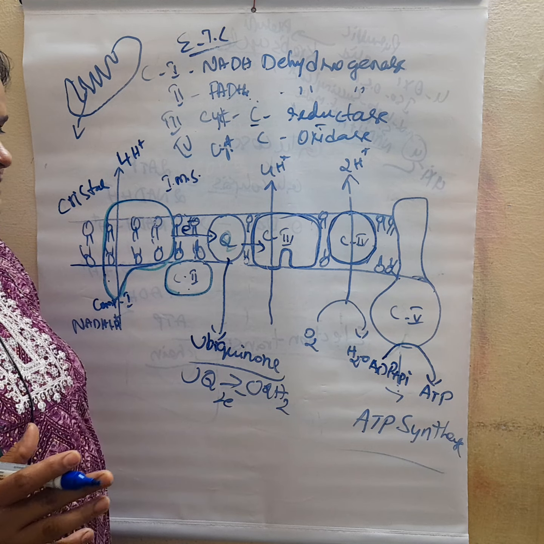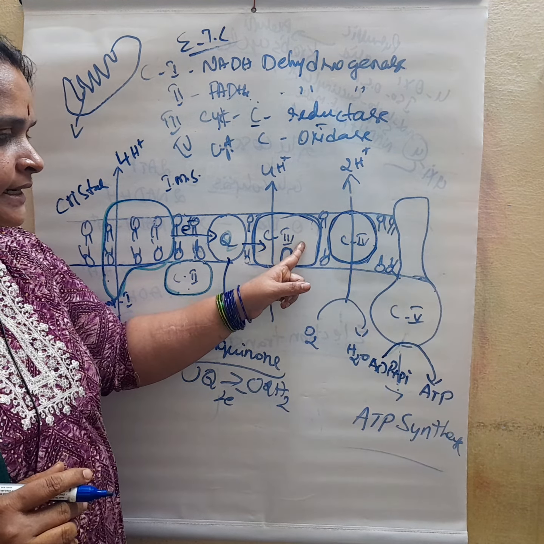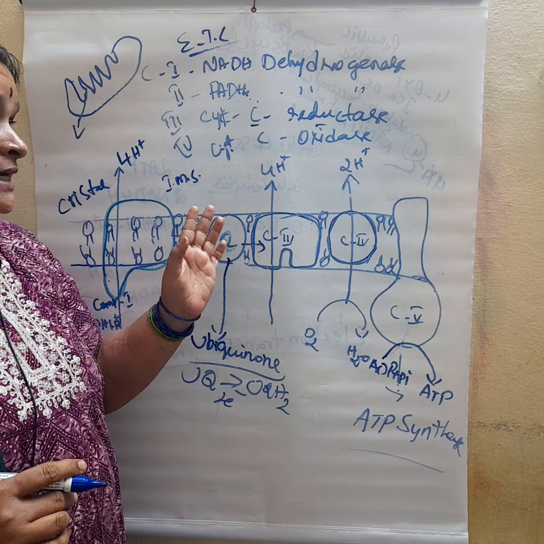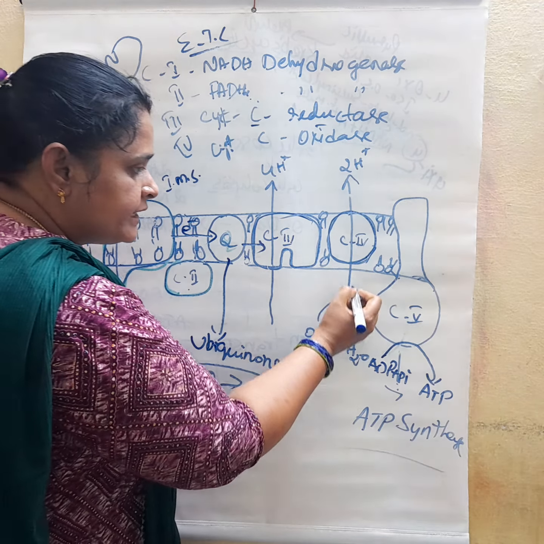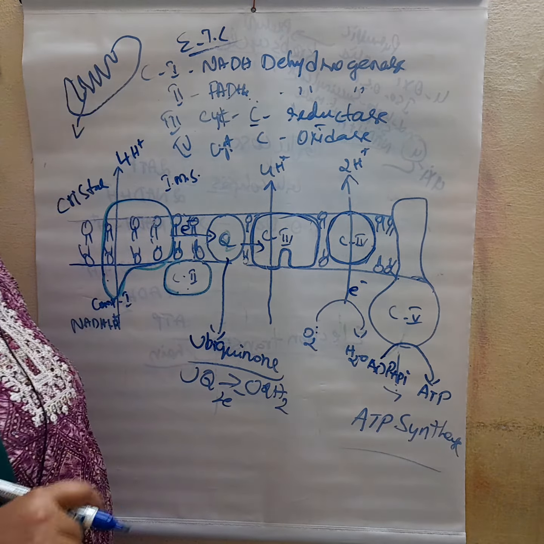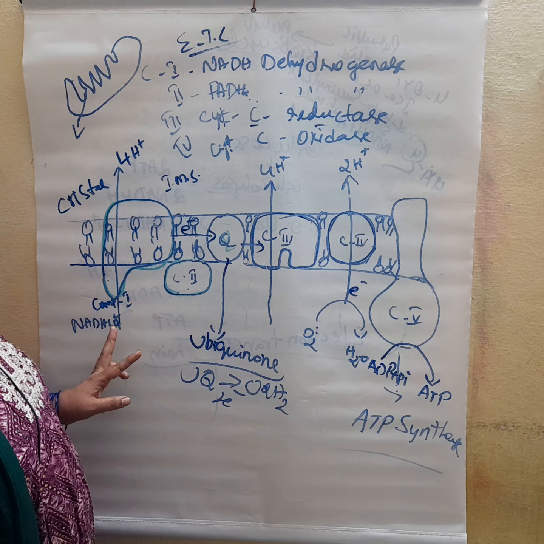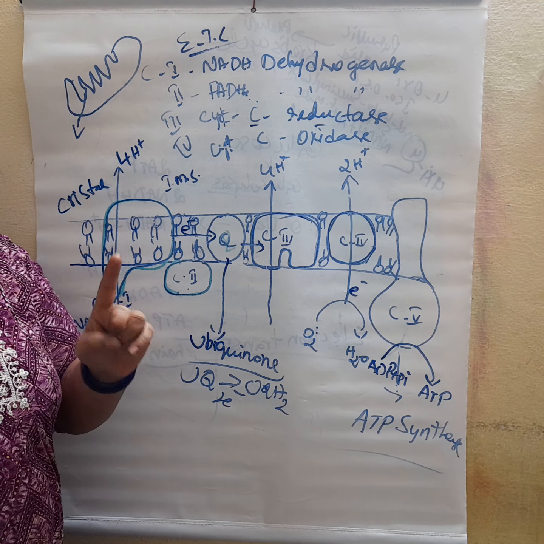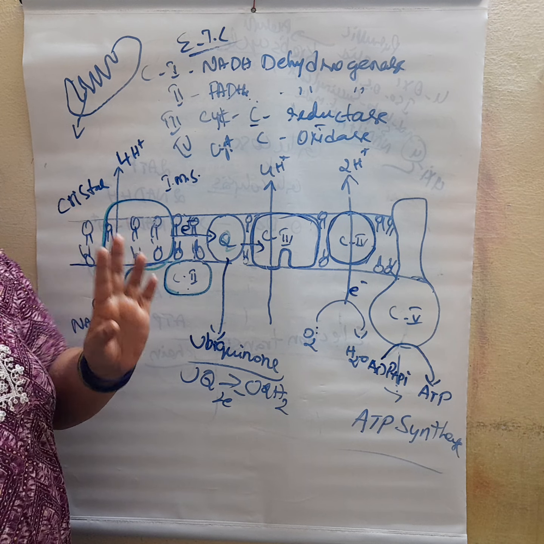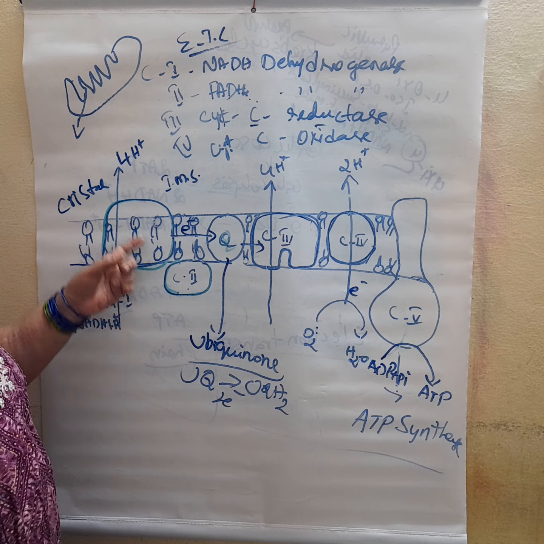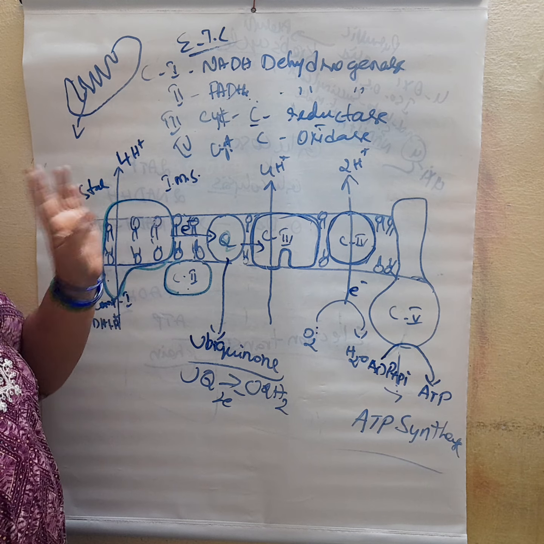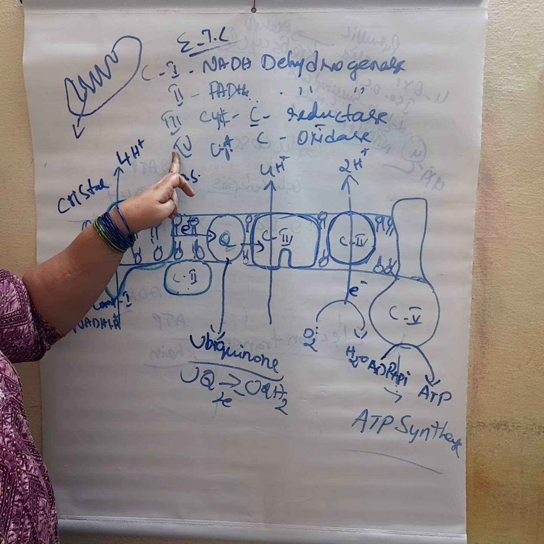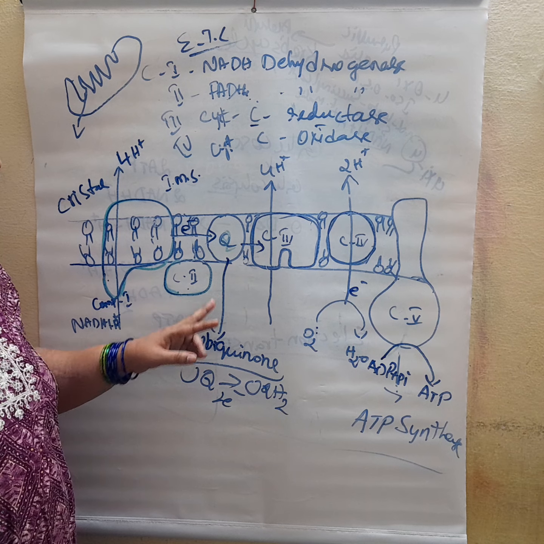From cytochrome C reductase, it gets oxidized by the fourth complex, cytochrome C oxidase, and ultimately the electron is moved to the oxygen. During this process, 2 protons are released for every passage of 1 electron. Here 2 electrons are there, so for every passage of 2 electrons, 4 protons are released into the intermembrane space.